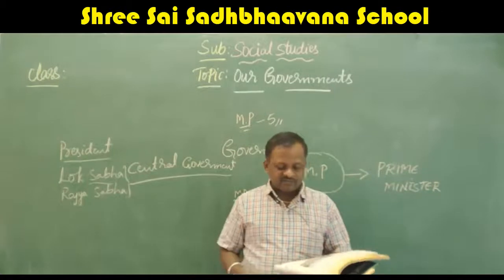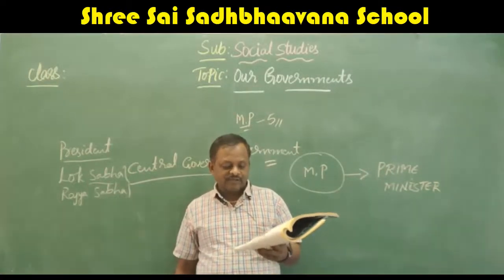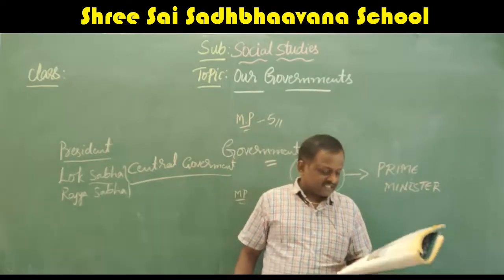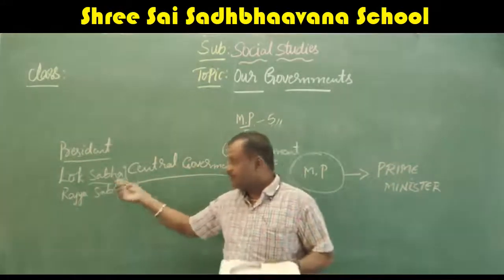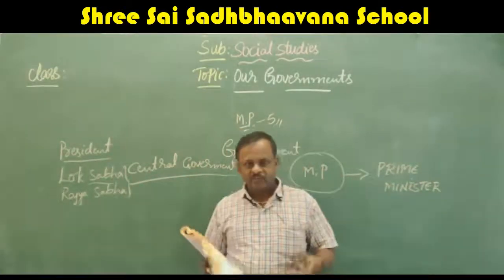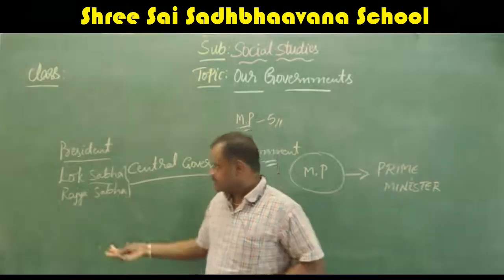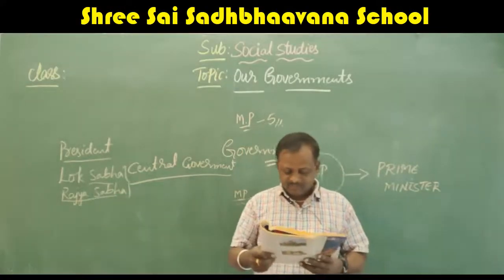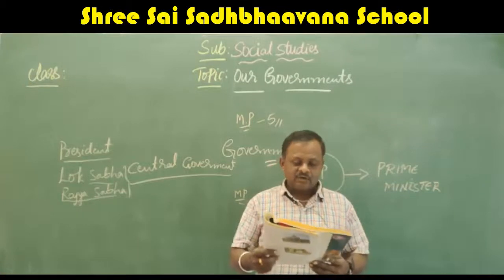Rajya Sabha is the permanent house of the parliament. Members of the Rajya Sabha are elected by the members of the state government. 12 members are nominated by the president. The vice president is the chairman of the Rajya Sabha. The president is the chairman of the Lok Sabha. We have two presidents, the president as well as the vice president. So the vice president will take care of the Rajya Sabha. Okay. So this is about the central government.